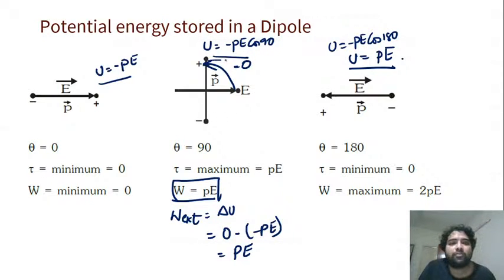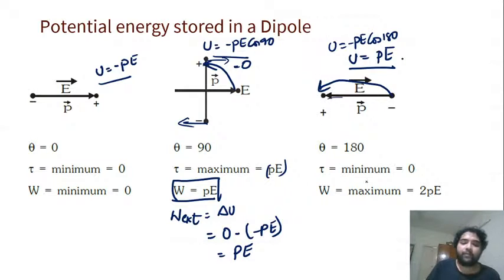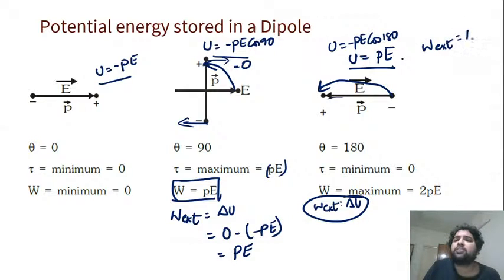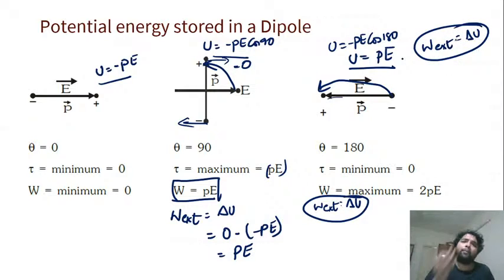If you observe here, the positive charge force will be this much, here it will be this much, so it will directly be PE, torque also. And in this particular case, it is moving from this end to the opposite end. So directly here we will get the external work will be the change in potential energy. Always remember this point. External work done will be equal to change in potential energy. When you are lifting a block up, potential energy is increasing and you are doing positive work. If you just imagine lifting a block, everything will become clear. The work done by the external agent is the change in potential energy.